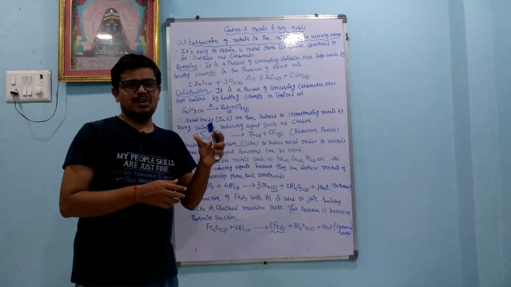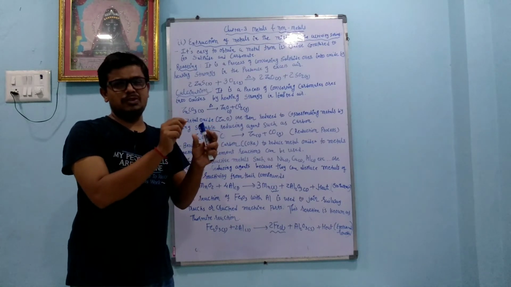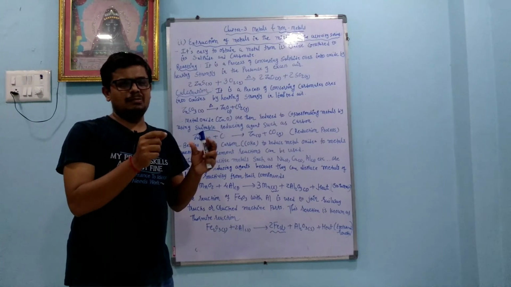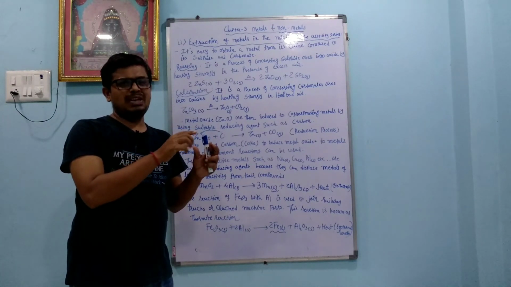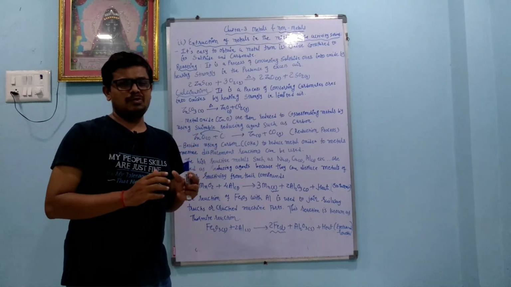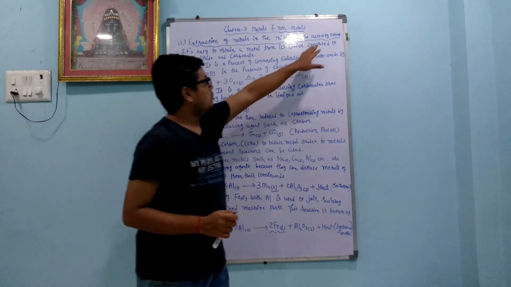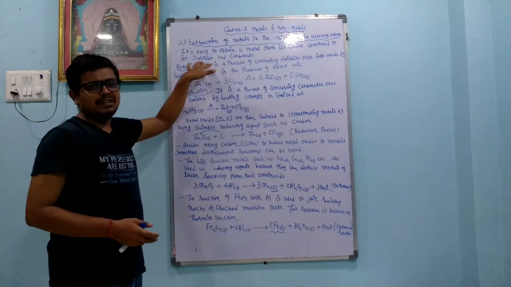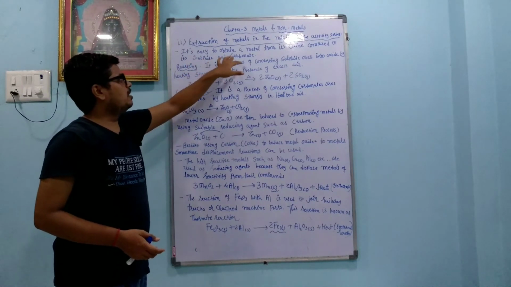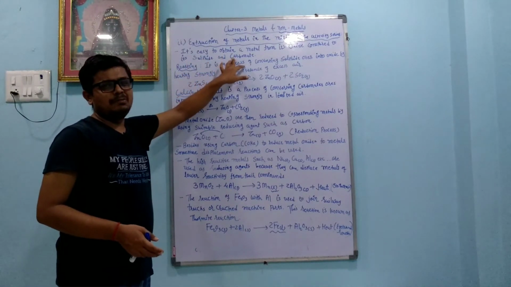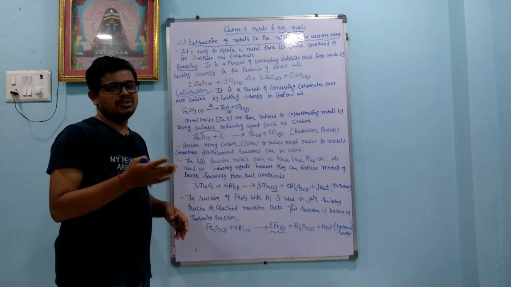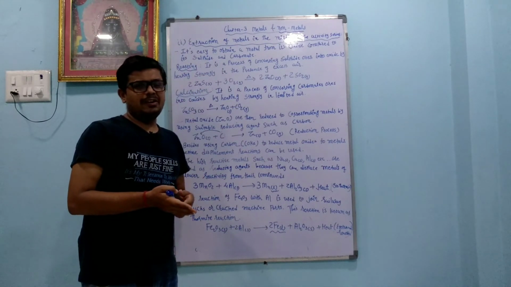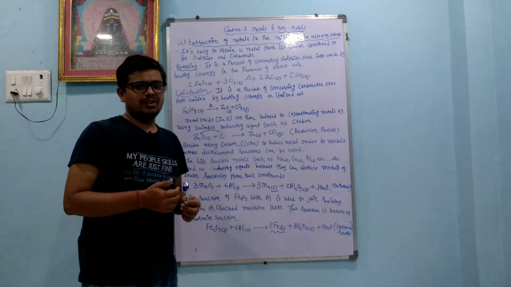Suppose I have magnesium oxide, in which magnesium is +2 and oxygen is -2. If from outside I use a reducing agent like carbon to donate the electron to magnesium, we can separate the magnesium and we get carbon monoxide. But it is somewhat tough to get metals from sulfides, like calcium sulfide, iron sulfide, or carbonates like calcium carbonate, sodium carbonate, because we have to carry out the reaction in 2 steps. First we have to convert the sulfide and carbonate into the oxide, and after that we do the reduction reaction.